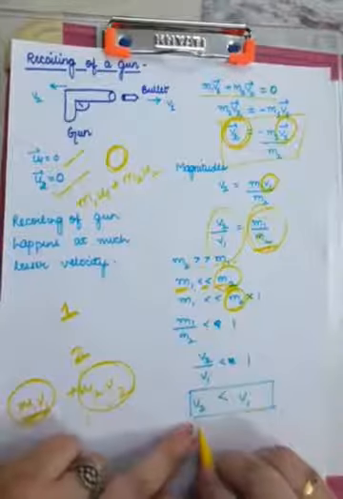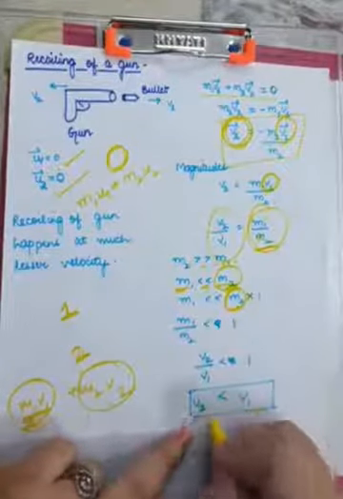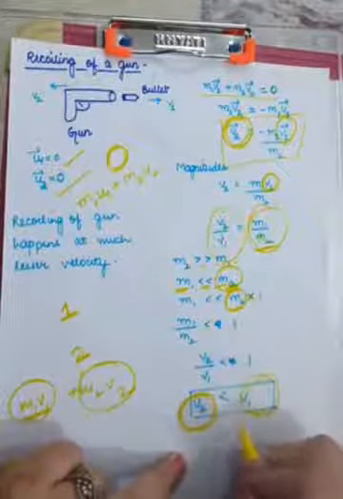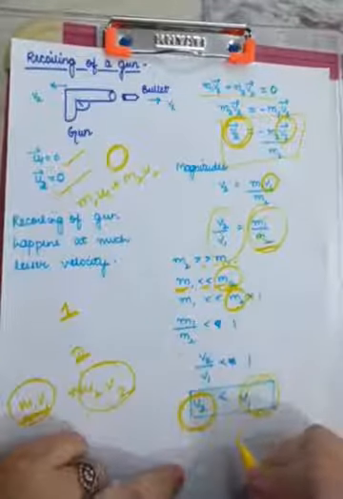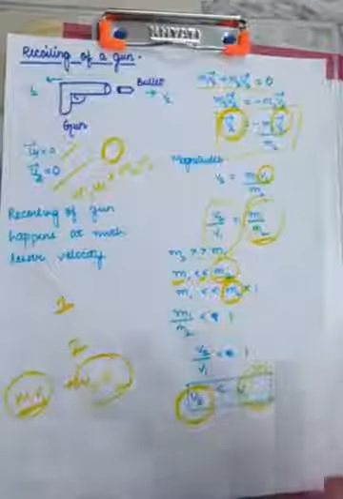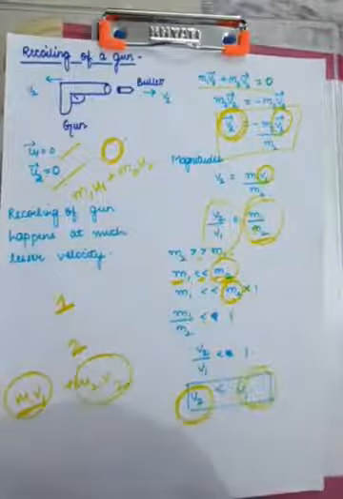So v2 was the velocity of the gun, v1 was the velocity of the bullet. So this clearly means that the velocity of the gun is much lesser than the velocity of the bullet, or you can say that the gun recoils back with a much lesser velocity as compared to the velocity with which the bullet gets fired. So this is the principle of conservation of linear momentum.